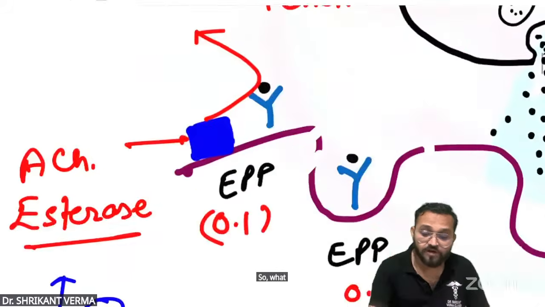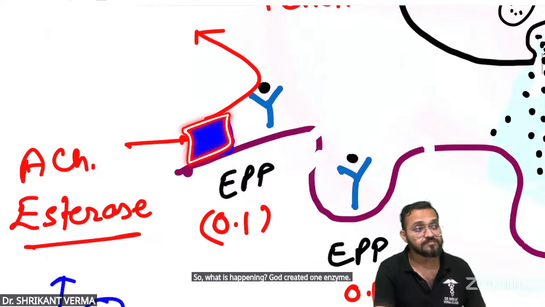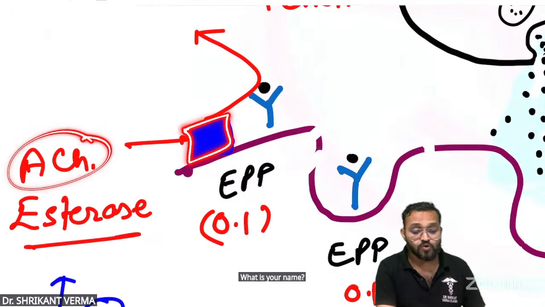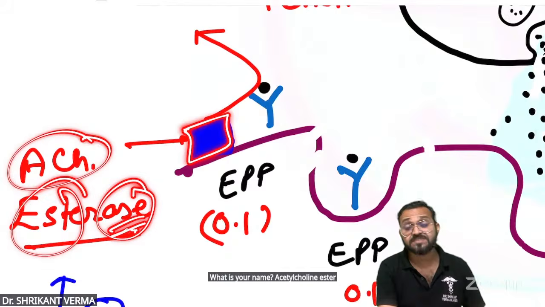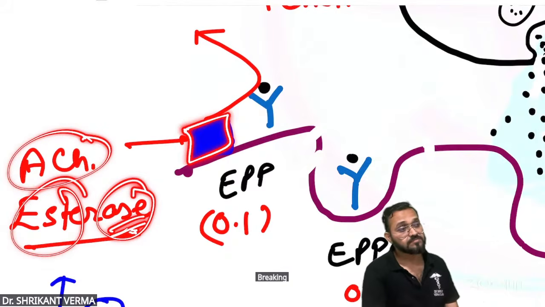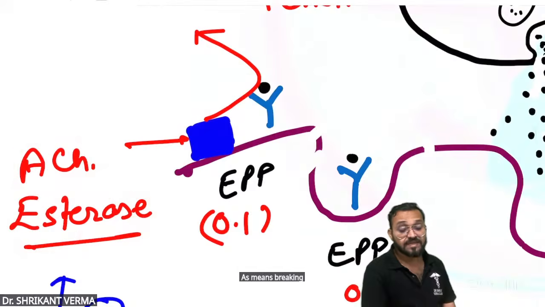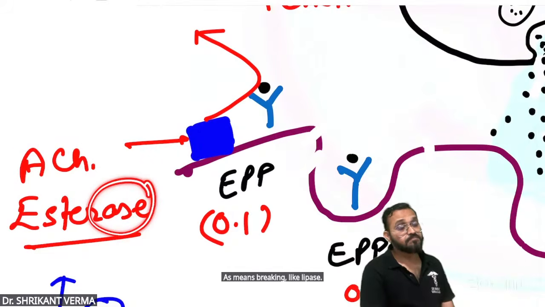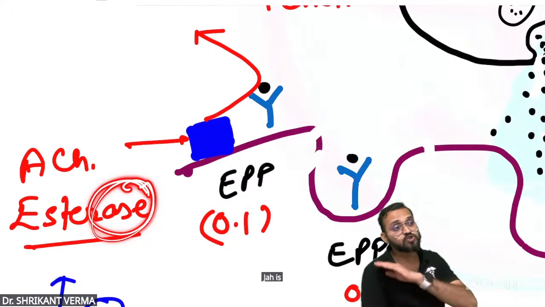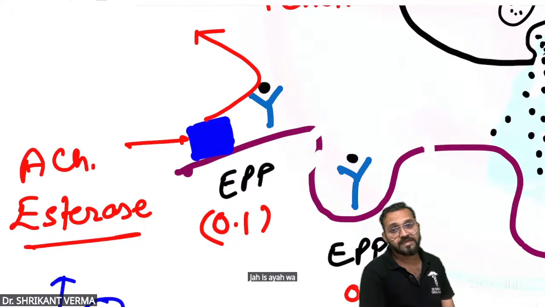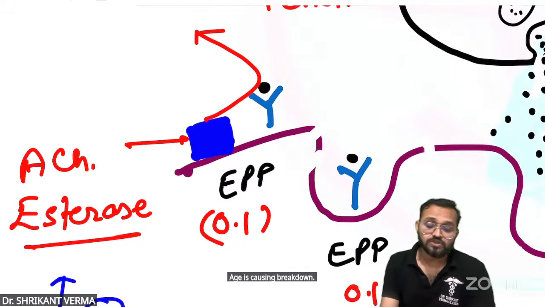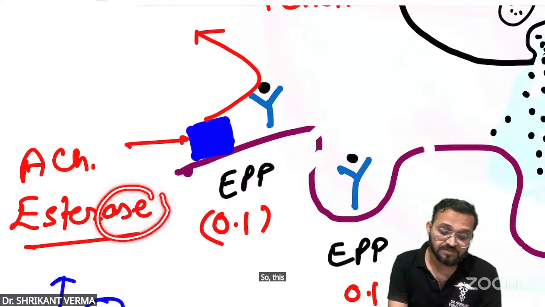So what is happening? God created one enzyme. What is the name? Acetylcholinesterase. Ase means breaking, like lipase, maltase, collagenase. Wherever ase comes, it breaks down. So this enzyme is causing breakdown of the acetylcholine.